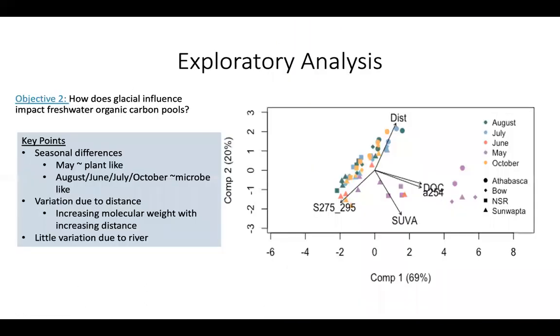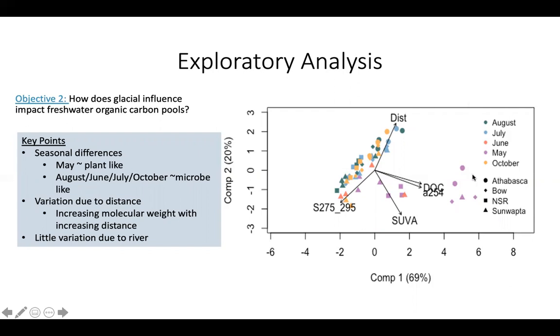So looking at some exploratory analysis that I have done so far, I have focused mainly on objective 2, on how glaciers are influencing organic carbon or microbial pools. This here is a PCA that I did looking at some of my organic carbon parameters that I collected. And I colored them by month. And what stands out to me here is that the samples from May are separating out from the samples taken at other times in the season.